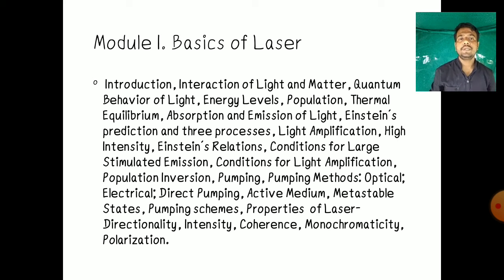Then the next article is the metastable state. Atoms spend much more time in a particular state, which is called a metastable state. For lasing action, a metastable state is a must condition. Then properties of lasers. As I have already told you, directionality, monochromaticity, intensity and coherence are the properties of laser which make laser light different from ordinary light.